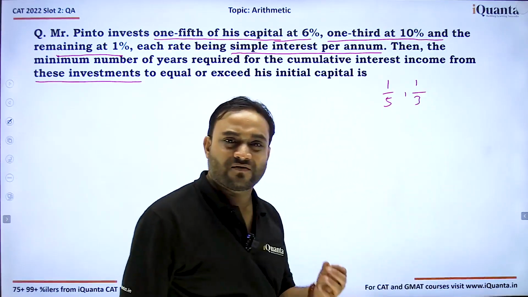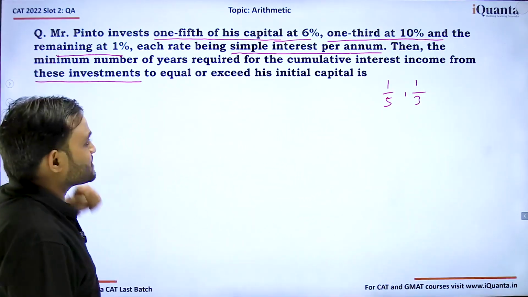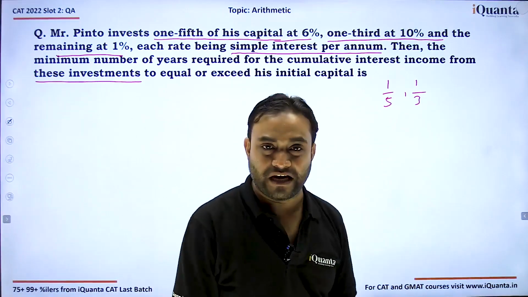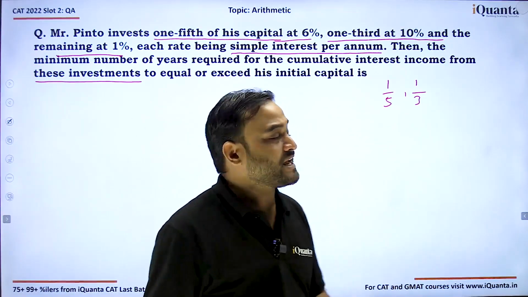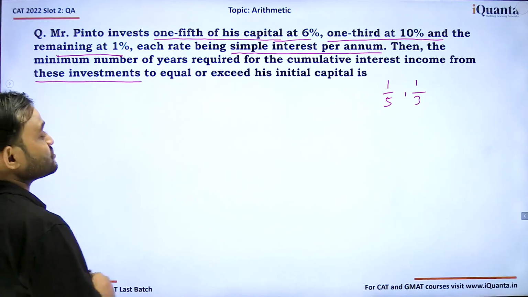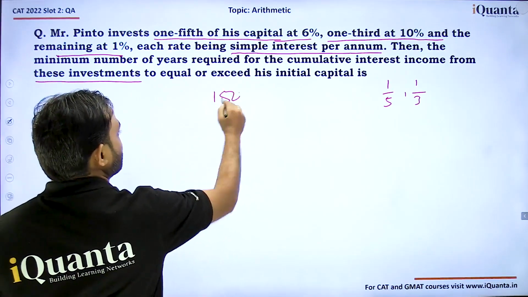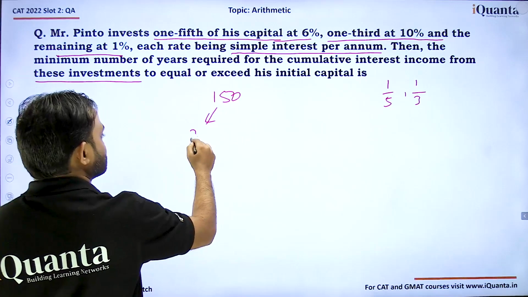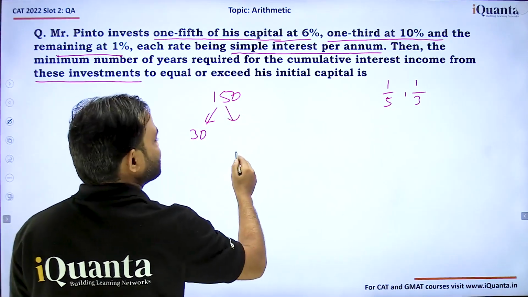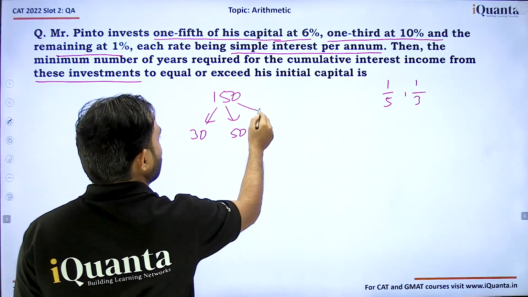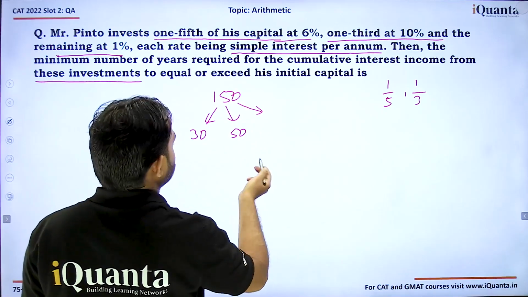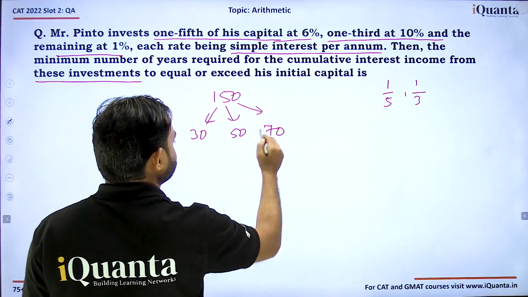So we need to take the total investment as something which is a multiple of 15. Instead of x, if you take that, it would be much easier to solve this. Let's take the total amount as 150. What will be 1/5 of this? 30. What will be 1/3 of this? 50. And what will be the rest? This will be 70.